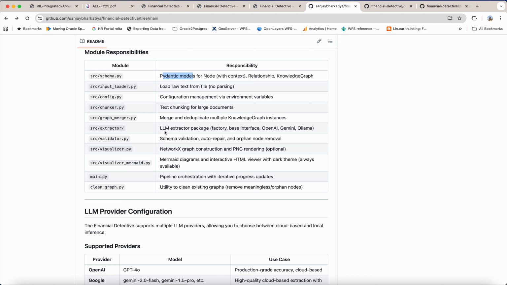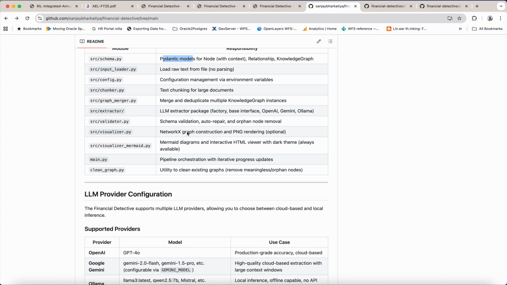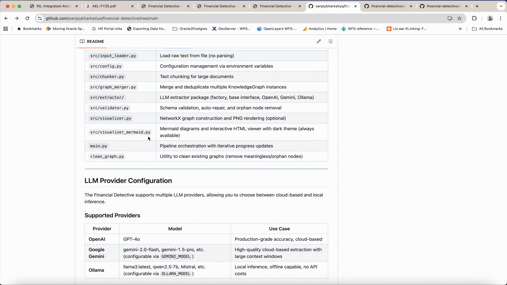Extractor handles the LLM using a factory pattern: OpenAI, Gemini, or Llama. Validator handles schema validation, auto repair, and orphan node removal. Visualizer handles NetworkX graph construction and PNG rendering. Visualizer Mermaid handles Mermaid diagrams and an interactive HTML viewer with dark theme always available.